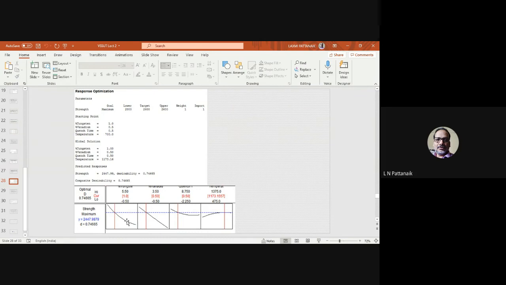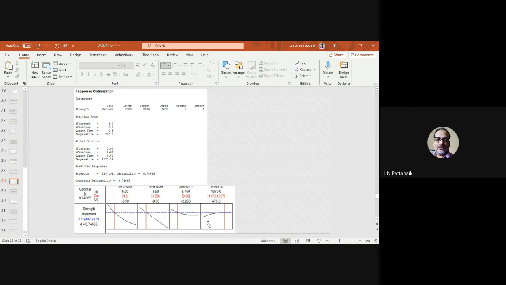No need to rerun the program. Once this output is there, you can vary it, slide the red lines. When you slide the red lines, you will find all the calculations will be changed according to that. By default, it will show you a maximum strength, but it is up to the user. You can make changes also.